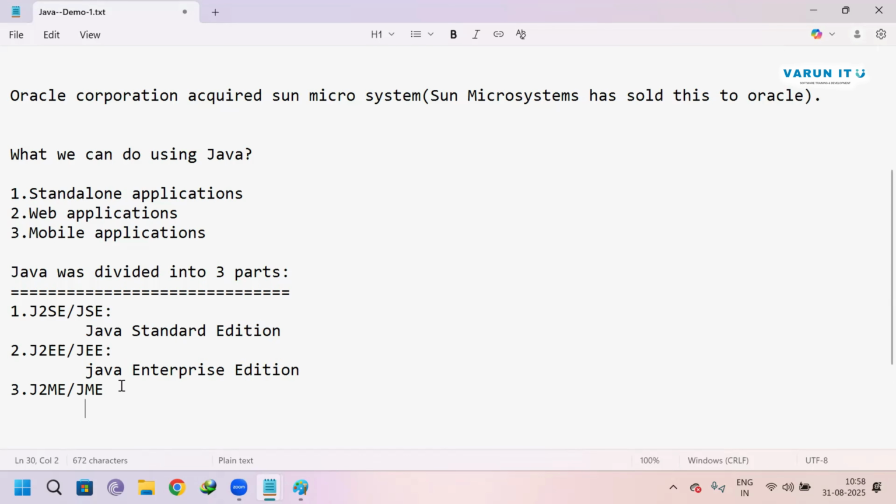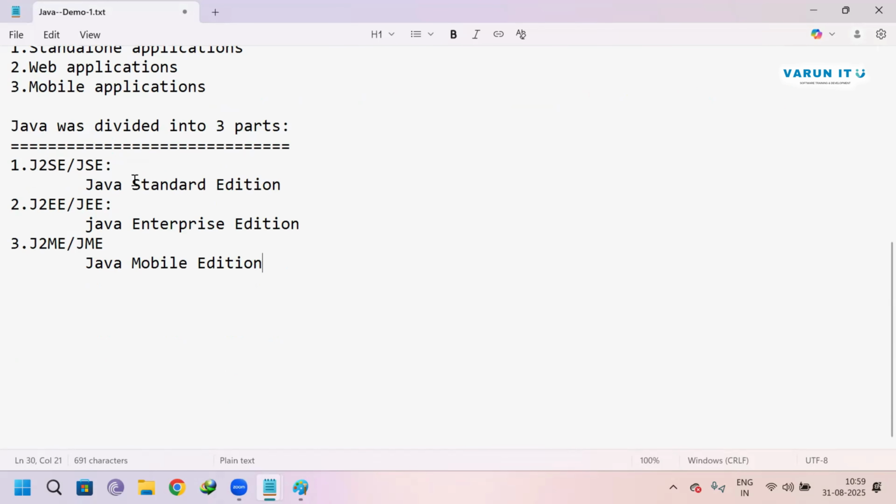J2ME means Java Mobile Edition. So Java was divided into three parts: Java Standard Edition, Java Enterprise Edition, and Java Mobile Edition.